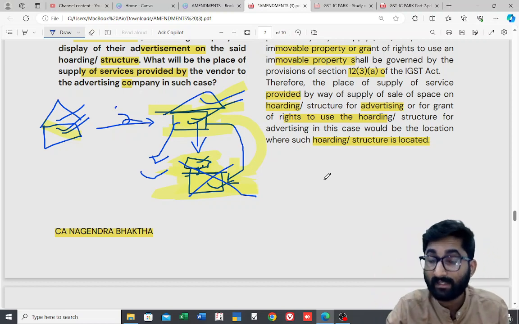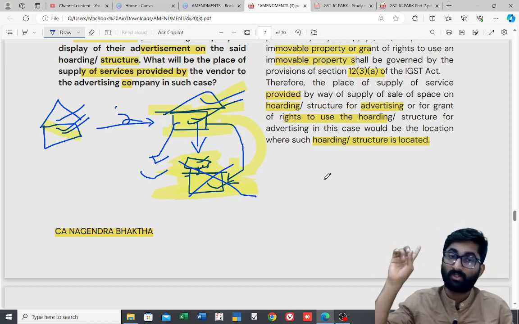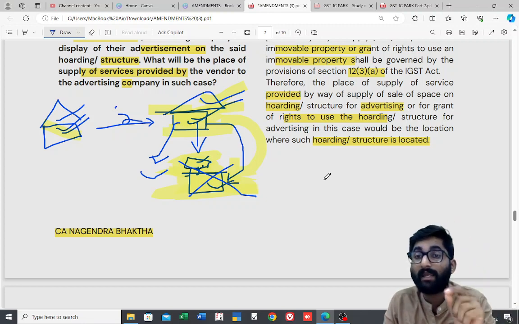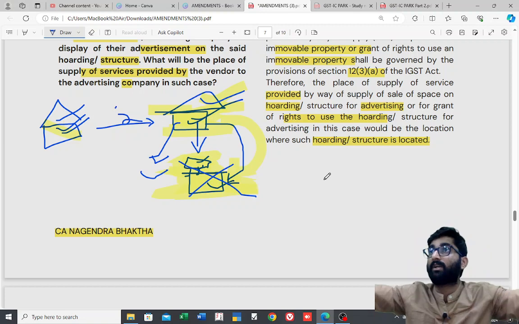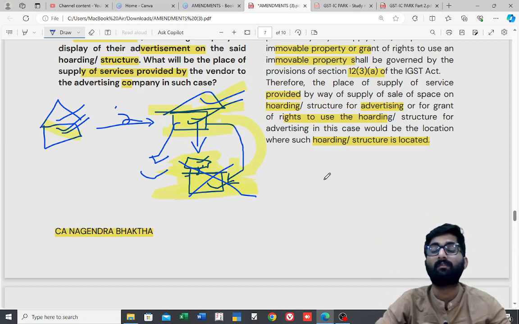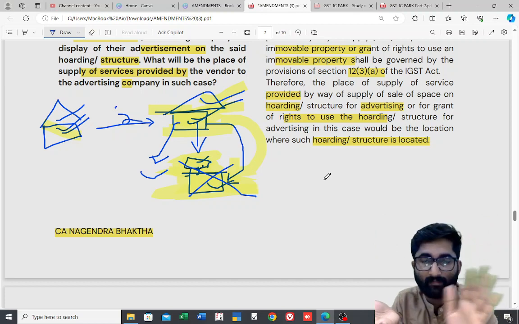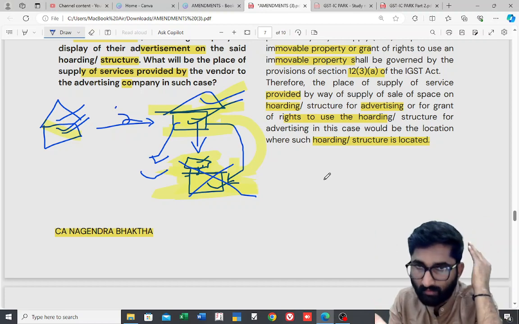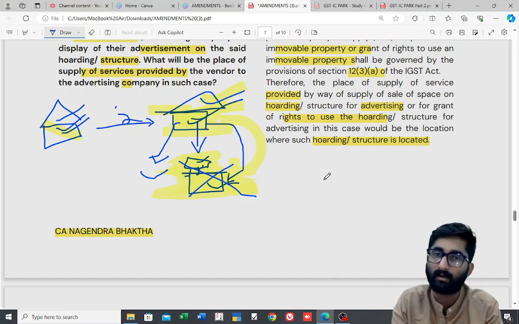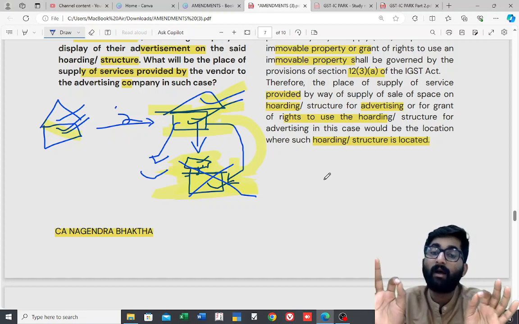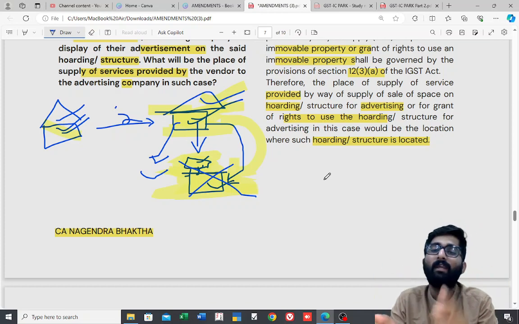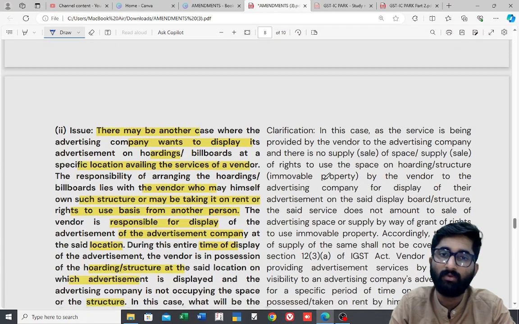In the second case, I am not giving them the structure, but I am giving them the service. I will find the structure, I will put the billboards, I will put the holdings, I will give them the service. In that case, I am not giving them the immovable property, I am giving them the advertisement service. In this case, section number 12(3) to 12(14), none of them are explaining about the general advertisement, for that purpose we have to apply section number 12 subsection 2 general provisions.